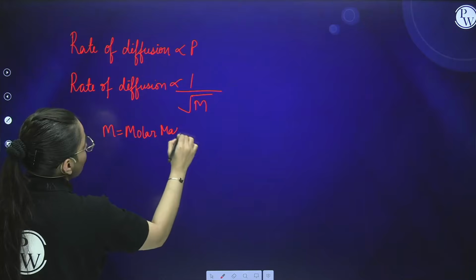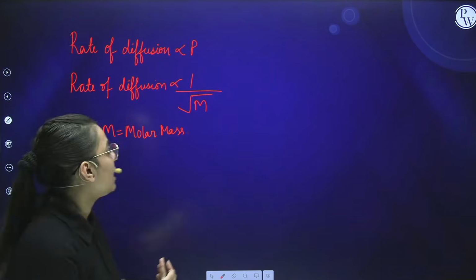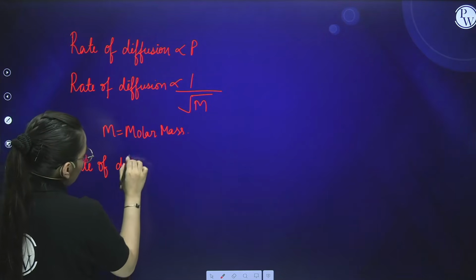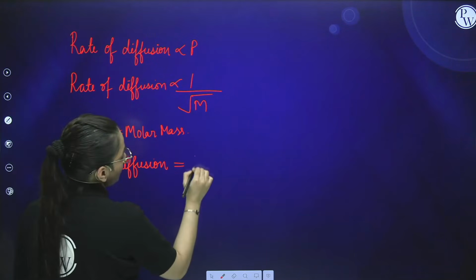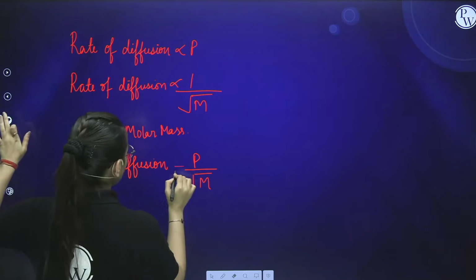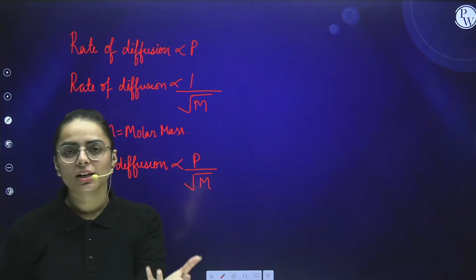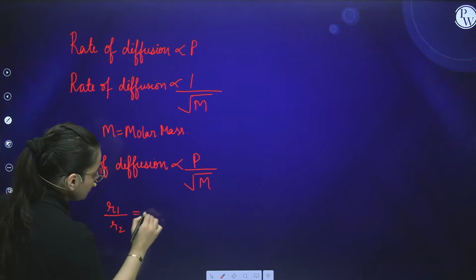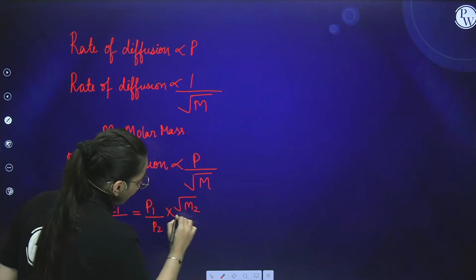Now students, if I make a relationship combining both of these, rate of diffusion is equal to pressure divided by square root of molar mass. Here it is directly proportional, so kindly put that mark. Now for two situations, the formula you can develop is R1 by R2 is equal to P1 by P2 into root of M2 by M1.